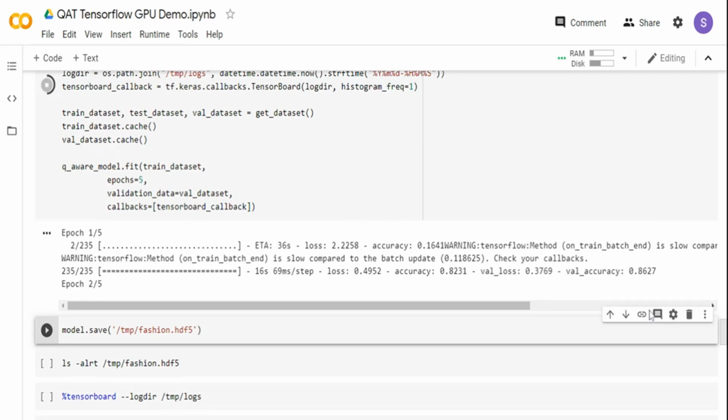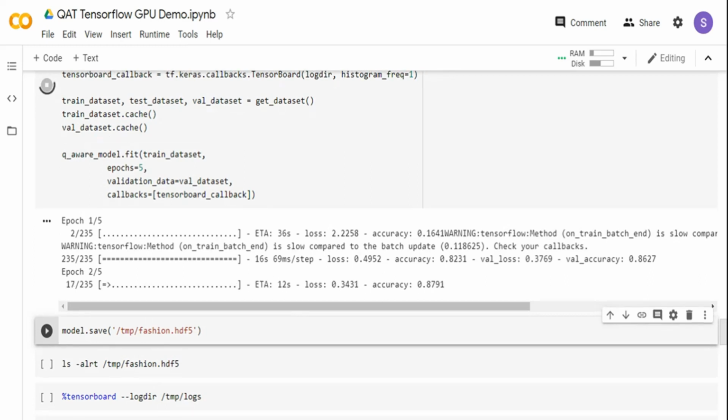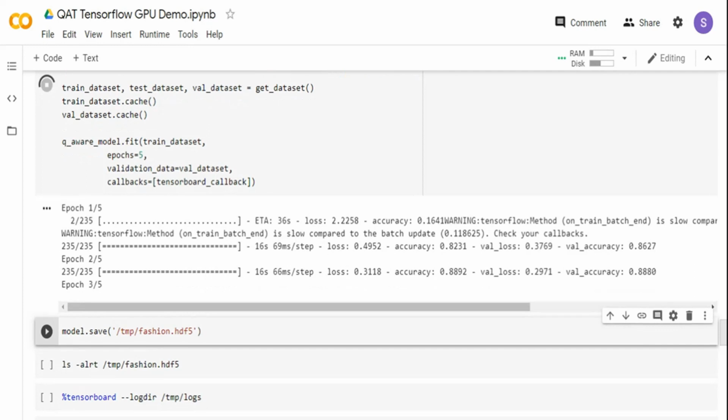So this is going to take some time, and you can see in the first epoch, the accuracy is 82 and the validation accuracy is 86. Till now the model is not overfitting, but let's wait for some time until this completes. So the idea is, once you have the quantization aware model, or even in the case of the previous video on post model quantization, this model can be directly deployed onto an edge device because it is doing integer arithmetic. A lot of low compute and low power hardware supports integer arithmetic very fast.